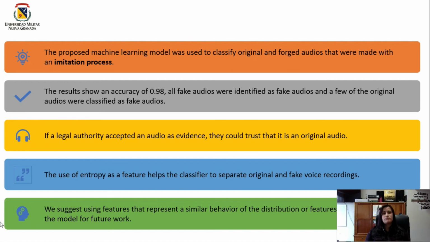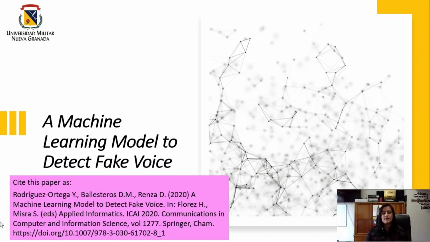If a legal authority accepted an audio as evidence, they could trust that this is an original audio. The use of entropy as a feature helps the classifier to separate original and fake voice recordings. And for future work, we suggest using features that represent a similar behavior to the distribution of features that are learned by the model. So that's it. This is a machine learning model to detect fake voice.